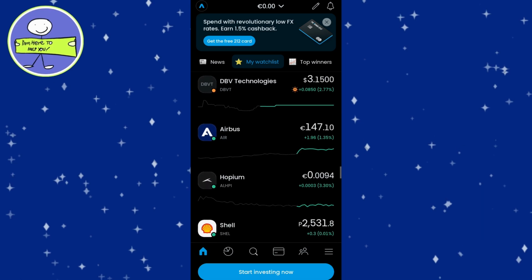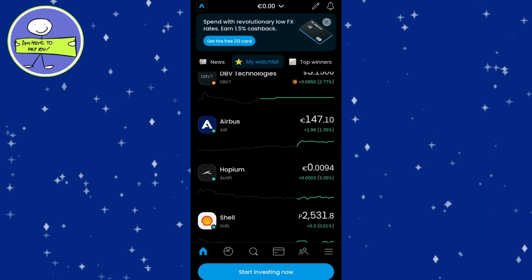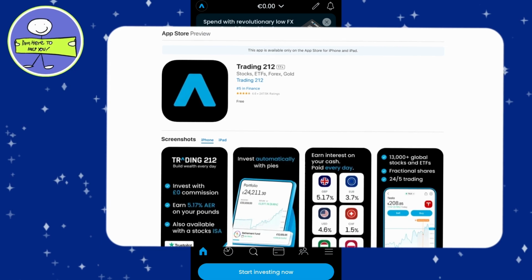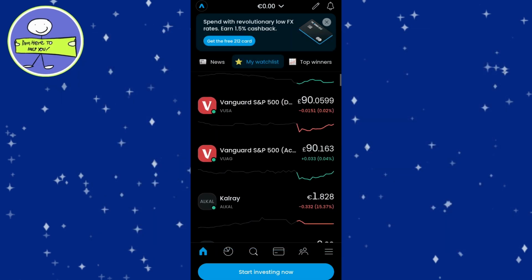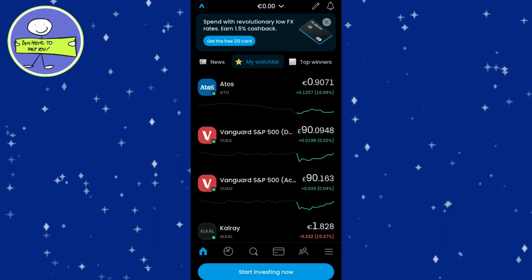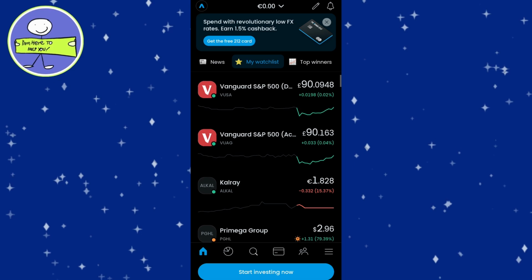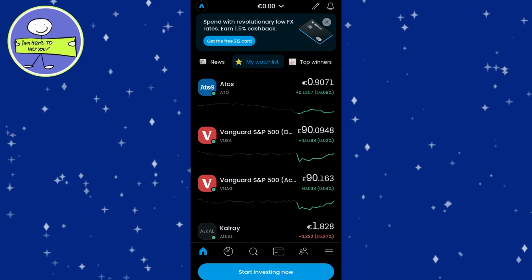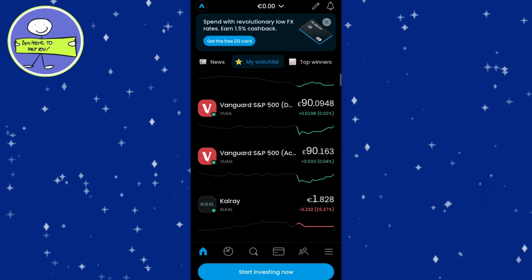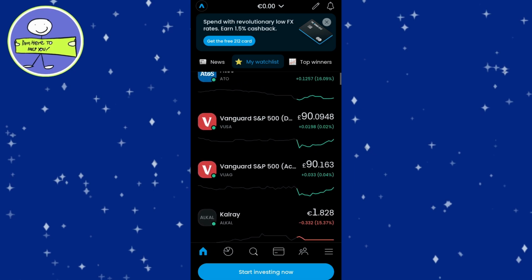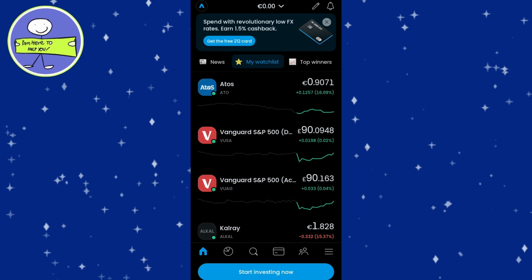Before you can start investing, the first step is to create an account. The sign-up process is quick and straightforward. Simply download the app or visit the website, enter your personal details, and verify your identity. This step may include submitting a form of identification and answering a few security questions, but don't worry, it's all part of making sure your account is secure. The verification process usually takes no more than an hour to complete, so you won't have to wait long.